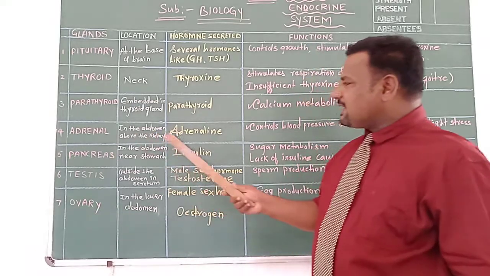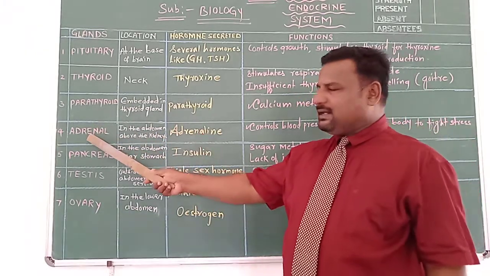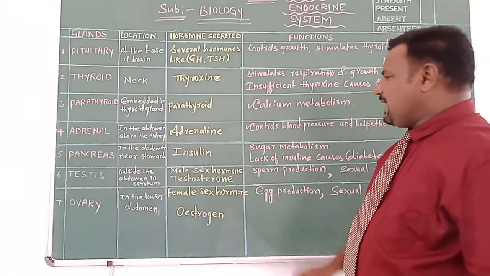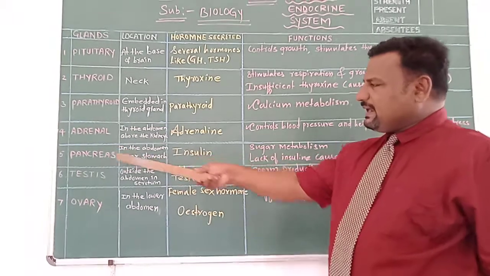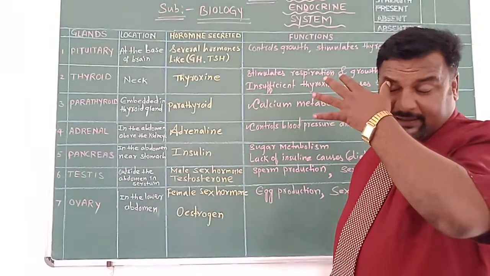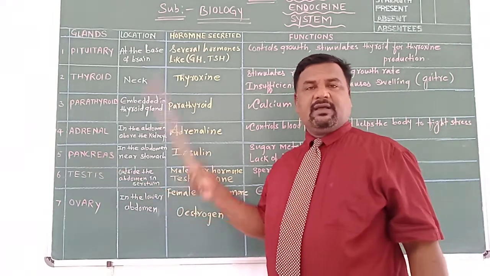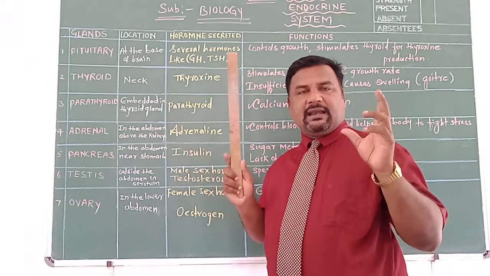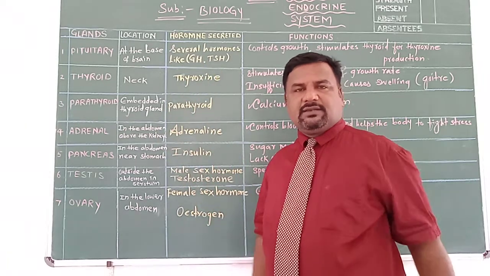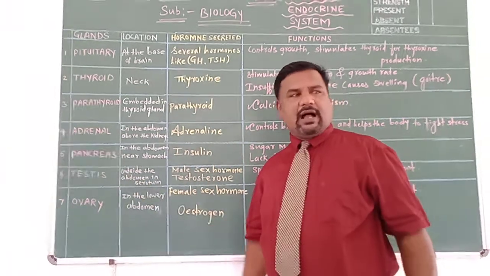Therefore, we call adrenaline, the hormone produced by the adrenal gland, the fight or flight hormone. And the pancreas, I told you just before, acts as a mixed gland of our body. Why do we call the pancreas a mixed gland? The pancreas is made of islets of Langerhans. The cells present in the pancreas are islets of Langerhans.